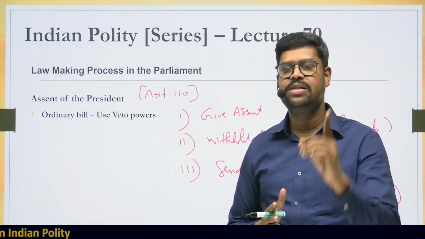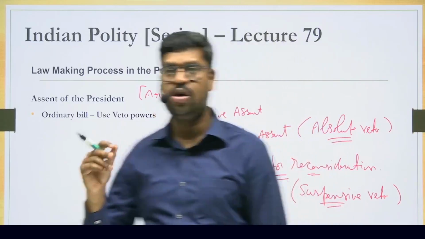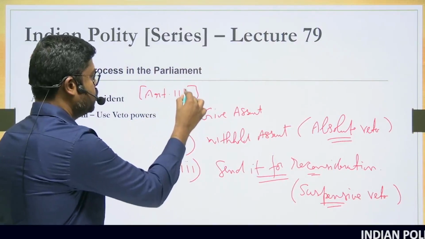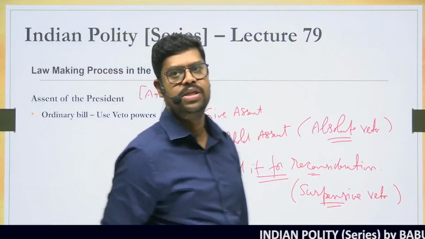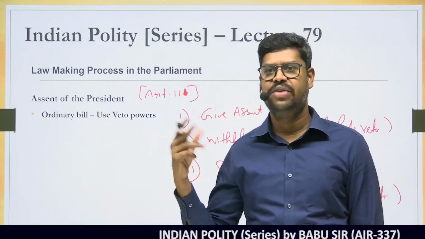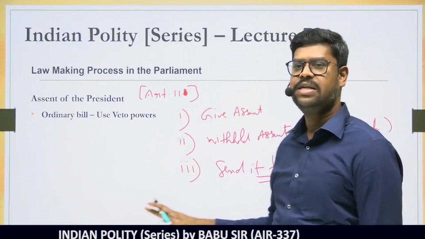As we already discussed, the word veto is nowhere mentioned in the constitution. Article 110, sorry, it is not Article 110. So just make a small correction. It is Article 111 of the Constitution which gives all these powers to the president. Article 110 of the Constitution is related to the definition of money bill, which I will discuss subsequently in the next class. So this is the basic understanding you should have.